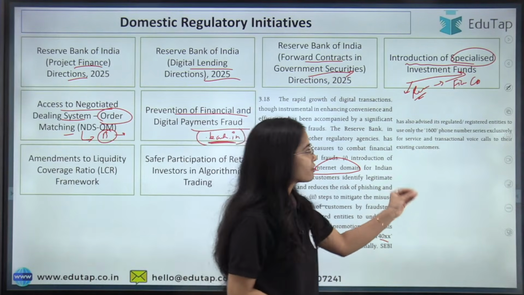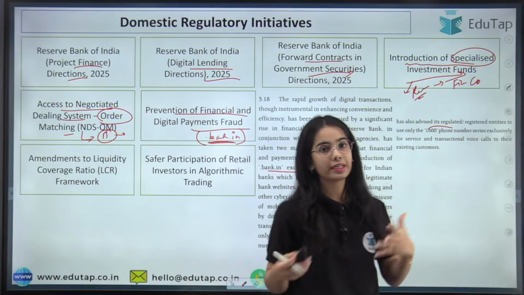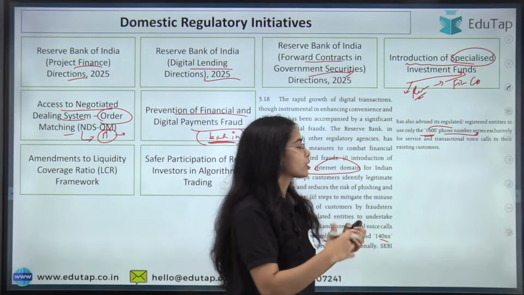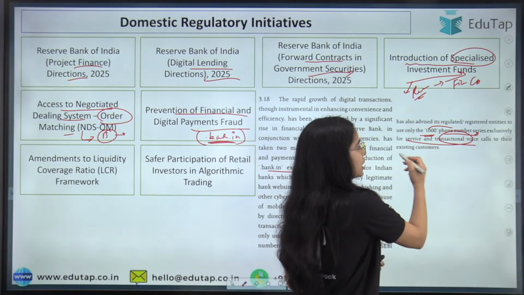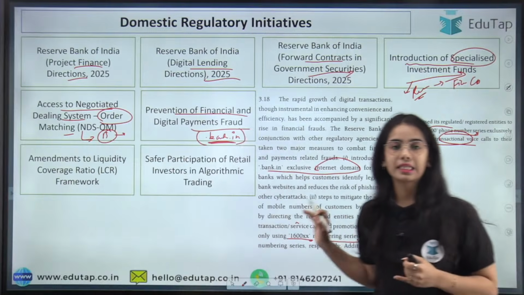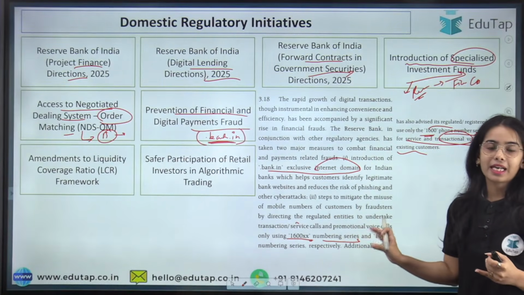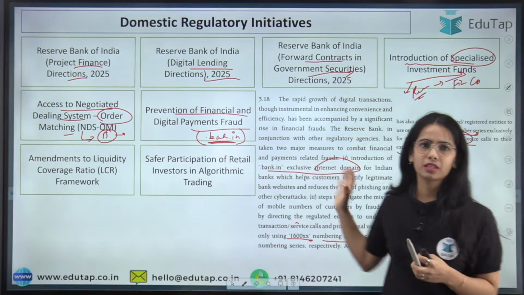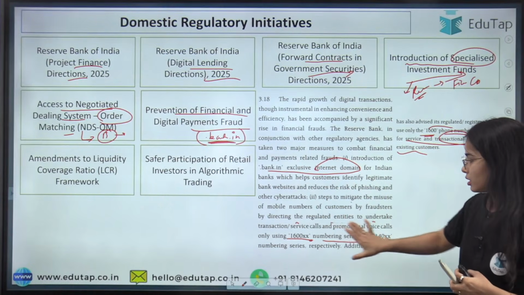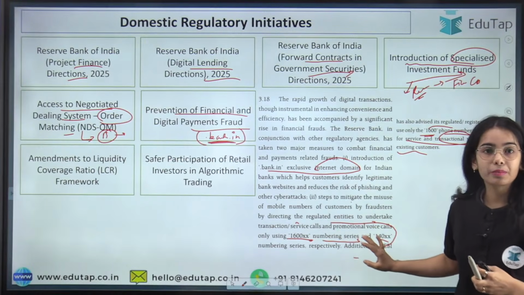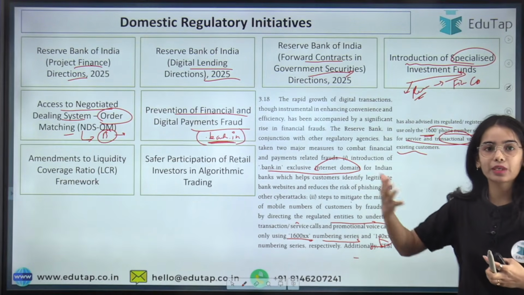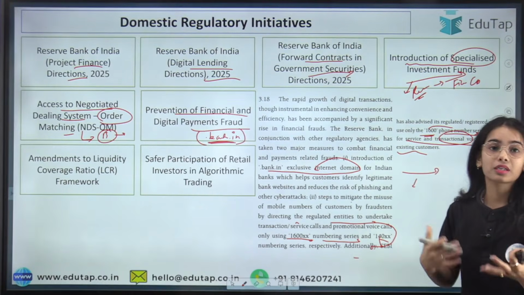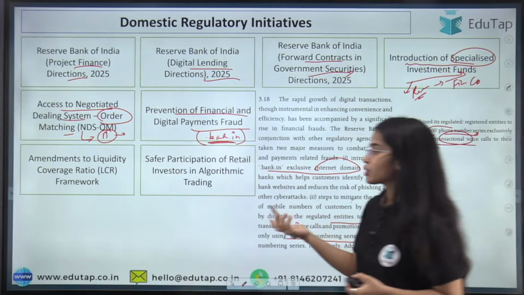Additionally, SEBI has advised the registered entities to use the 1600 phone number series exclusively for service and transactional voice calls, so that frauds can be reduced and these numbers will be treated as authentic. The public will be aware that if a call is coming from some other number, it means this is not a registered entity of SEBI. Okay, so this is the idea.